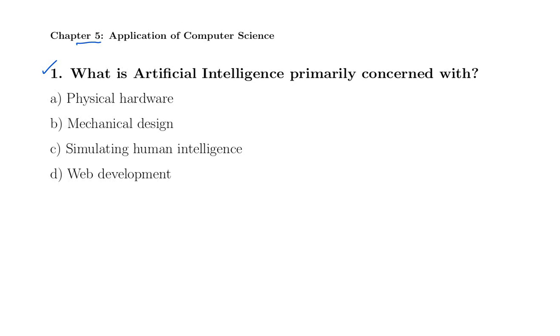What is artificial intelligence primarily concerned with? Physical hardware, mechanical design, simulating human intelligence, and web development. The correct option is simulating human intelligence.